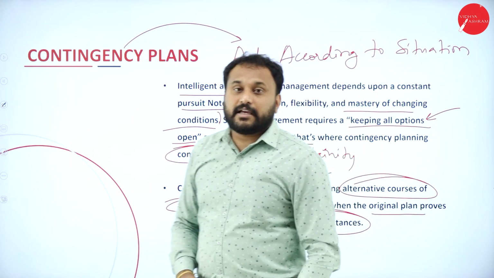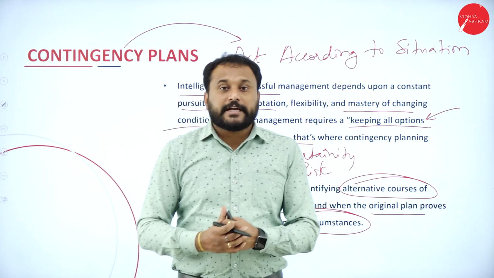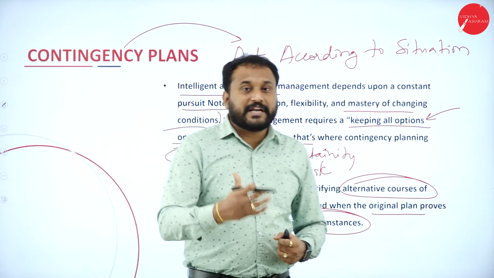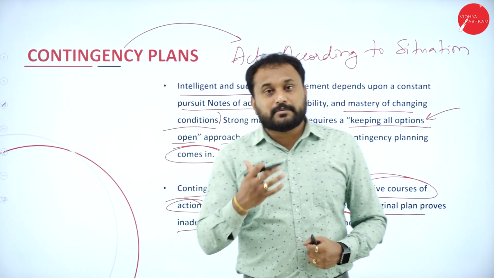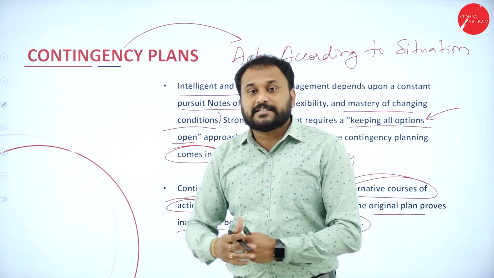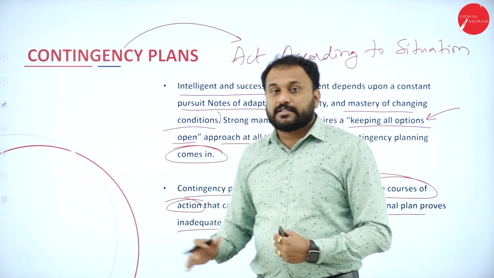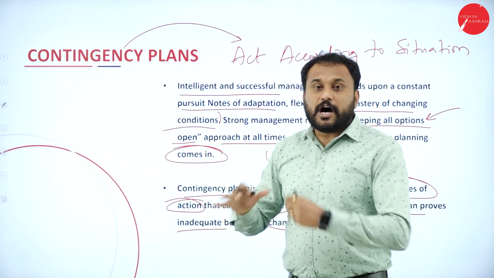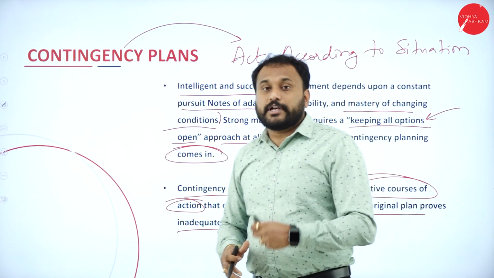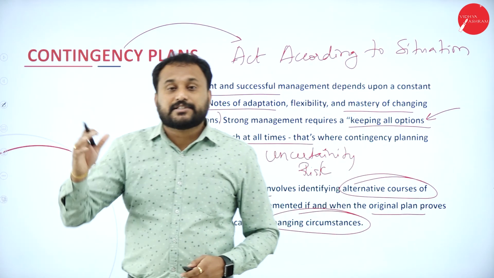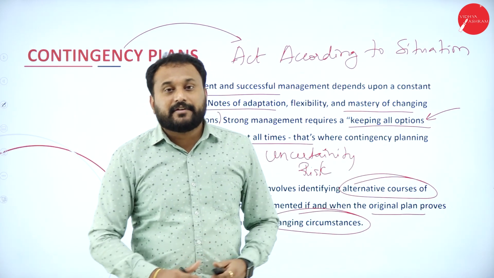Now these are the types of plan which you people need to know. The first one was the operational plan, the second one is the tactical plan, the third is the strategic plan, and the fourth one is your contingency plan. All the plans are very much needed only to achieve the organizational goal effectively and efficiently.